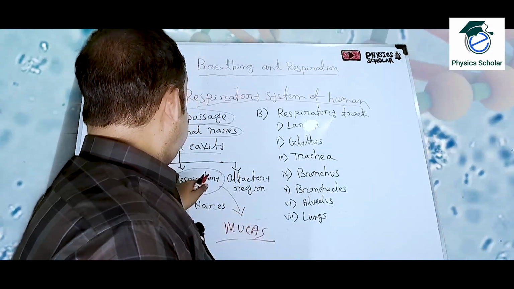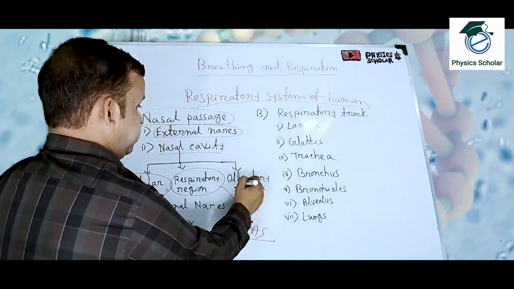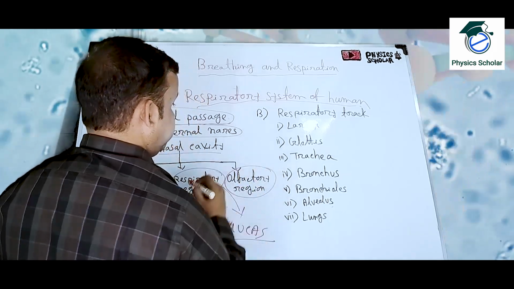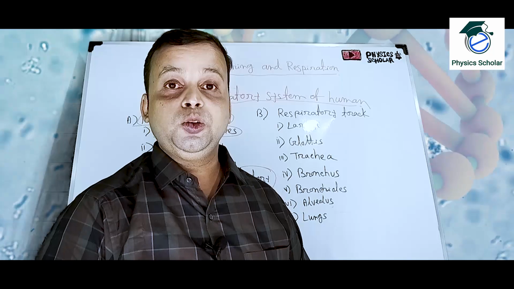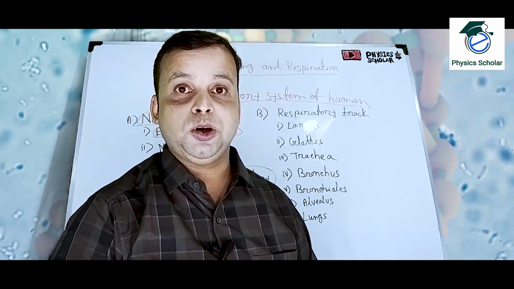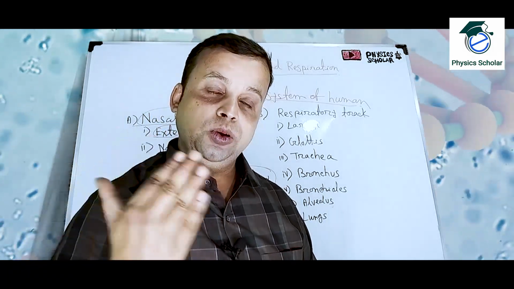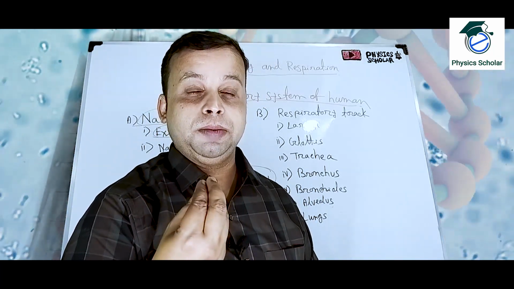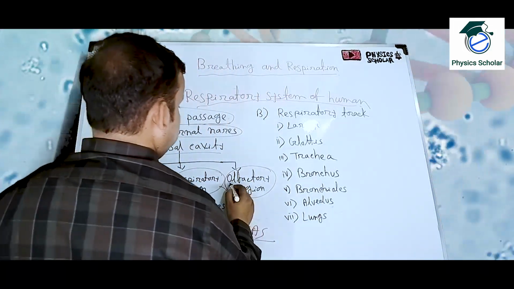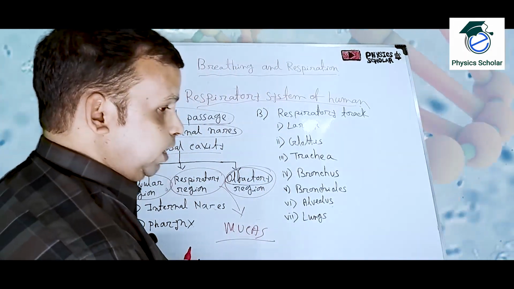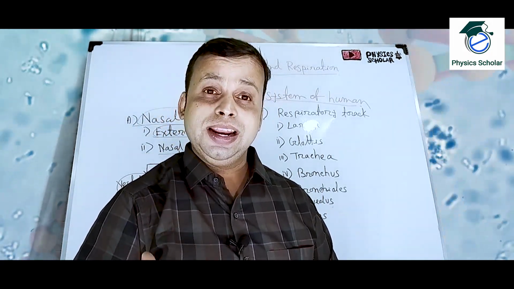Vestibular region, respiratory region, and the third portion, this last portion, is known as the olfactory region. This portion is known as the olfactory region of our nasal passage. Okay, olfactory region. The olfactory region basically helps to smell things, to identify smells, as the olfactory glands are there. That's why we can smell something, and it also protects against foul smell entering inside our respiratory system. So because of the presence of this gland, we can smell something.